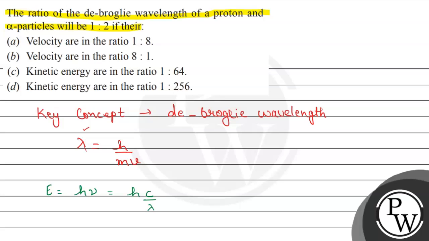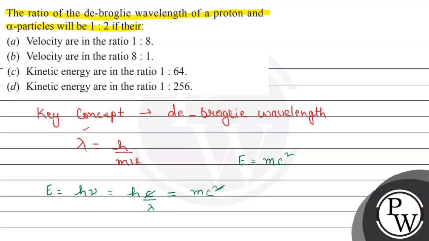the particle. And according to the Einstein equation, energy is always equal to mc square. m represents the mass and c represents here the velocity of the particle. So this energy will be equal, so hc by lambda will be equal to mc square. So this c and this will get cancelled.